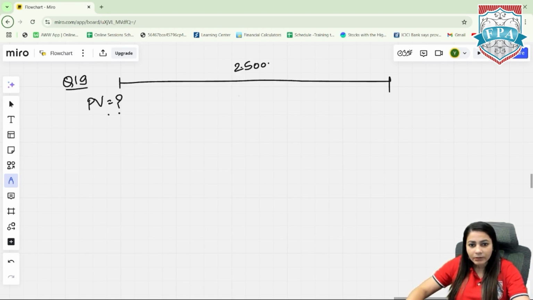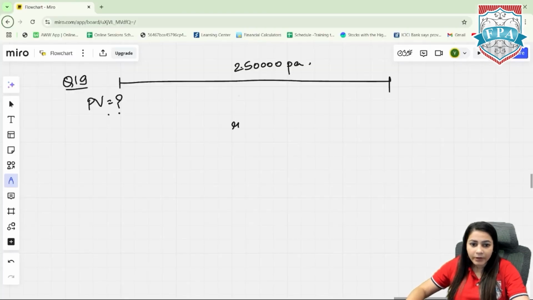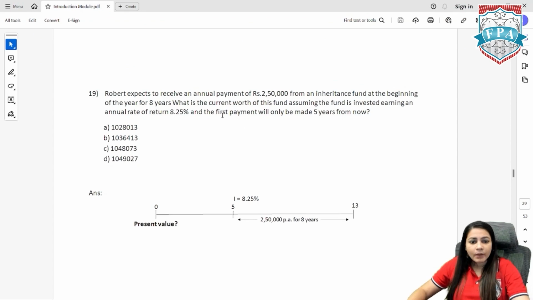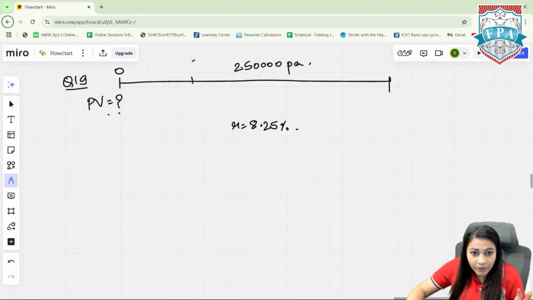2,50,000 will be withdrawn each year. Okay, further. What is the current worth of this fund? Assuming the fund is invested, earning a rate of 8.25%. So the return is 8.25 throughout. And the first payment will only be made 5 years from now. That means 0 to first 5 years, there is no PMT.